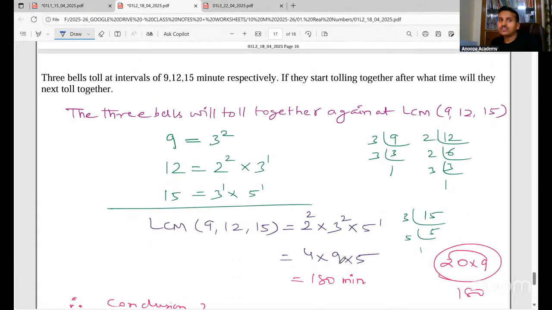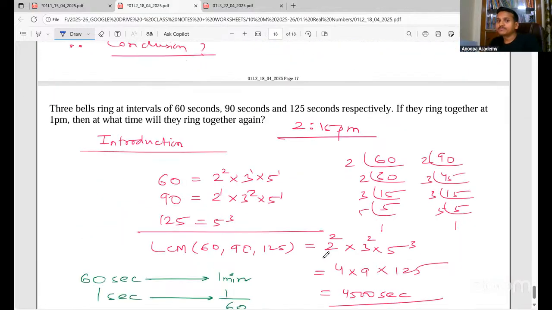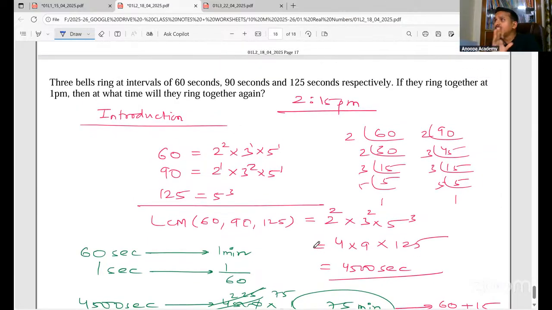Again, a similar question. 3 bells toll at these minute intervals respectively. If they start tolling together, at what time will they next toll together? Toll means ring. So it will be the LCM we have to find. Write the introduction, write the conclusion. Very important. All of these questions, please practice. Almost everyone has written the class notes, so revise those class notes and practice the questions.